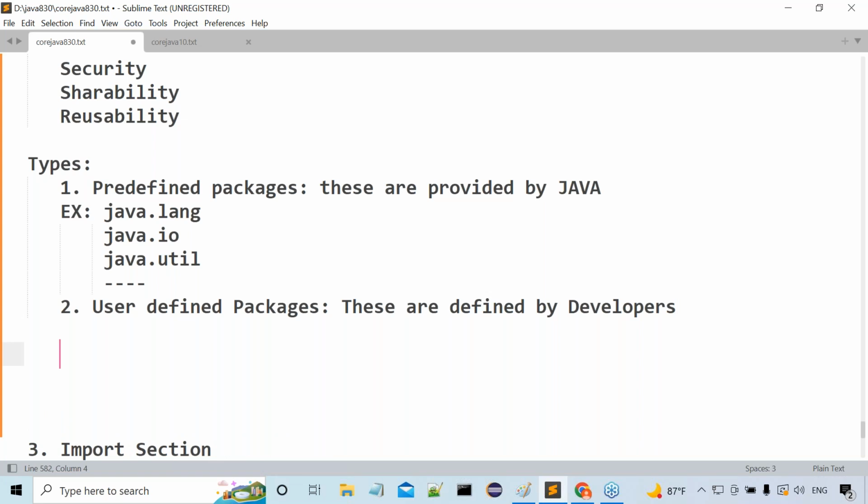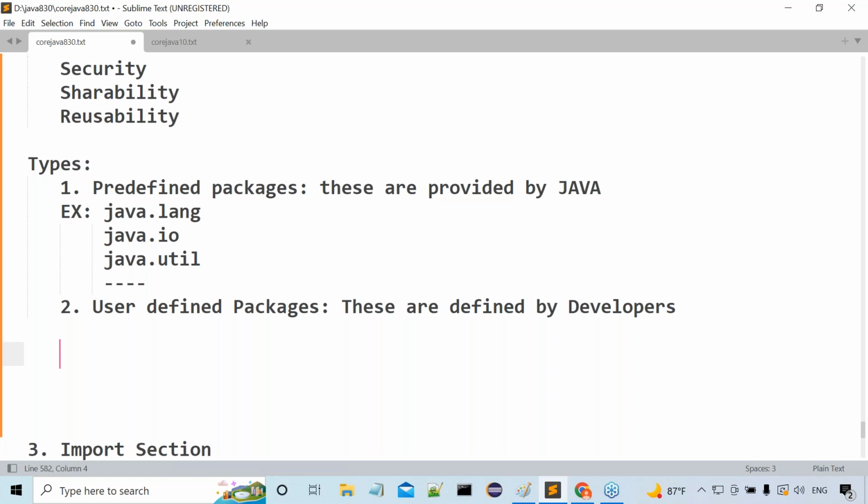Predefined packages are already defined by Java, provided by Java. Then what is the developer's job there? In the case of predefined packages, the developer's job is just how to use those predefined packages. That's it. Already the predefined packages are defined by Java, so the developer's role is how to use them. Get my point or not? How to use them. That's it.